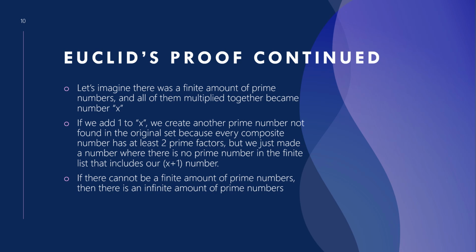But if we added 1 to x, we would end up with another prime number because we're not able to take any of the factors that we used to multiply to make x out of x plus 1. It's just not possible because we've taken out every possible number that could make it work. So we end up with another prime number that isn't found in the finite prime numbers that we have. Even if that's not enough, we can keep doing this and keep getting x plus 1 with these new prime numbers we're finding, and we'll never reach a limit. So if there cannot be a finite amount of prime numbers, therefore there has to be an infinite amount of prime numbers because there's no other option.